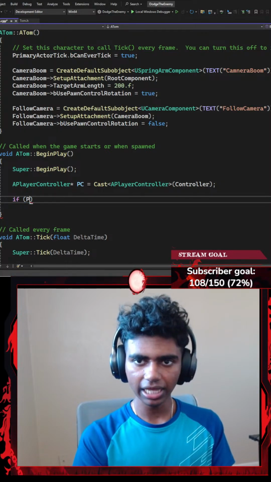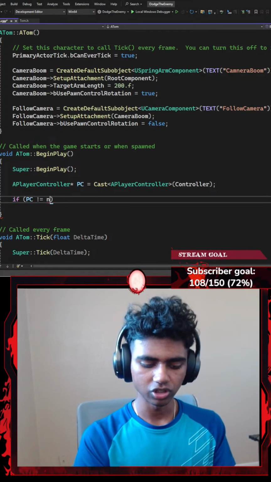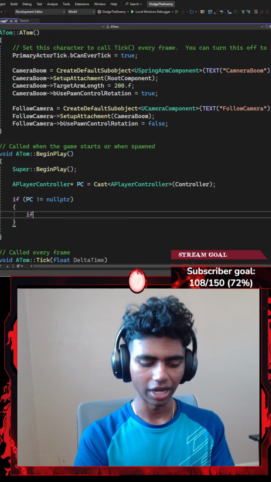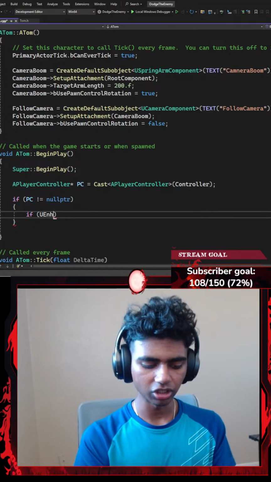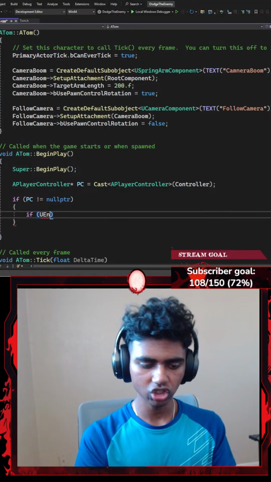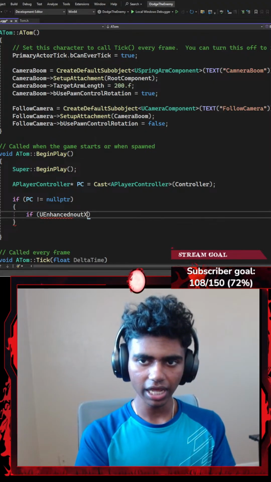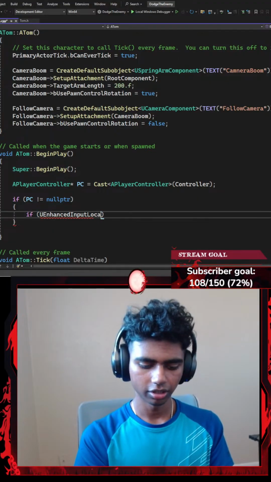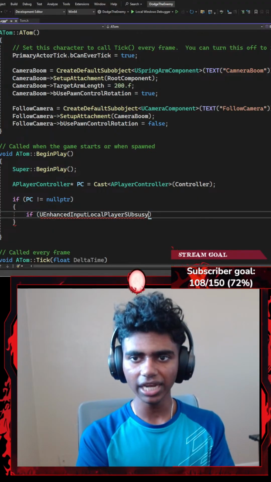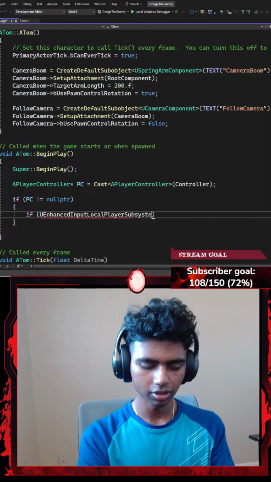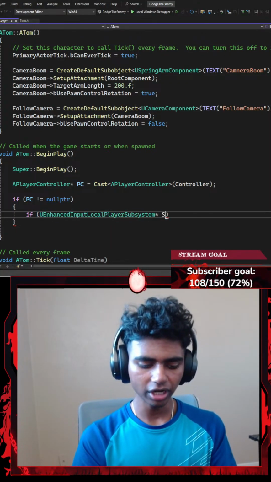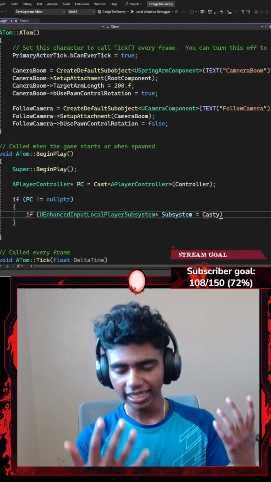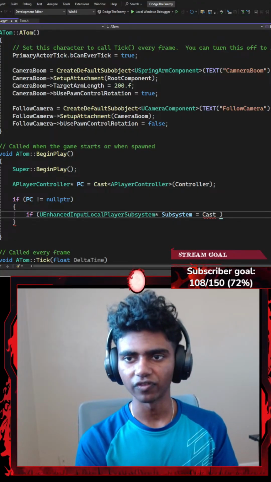Okay, then end this with a semicolon. Next, I'm gonna go with something like if my player controller is not equal to a nullptr. If my player controller did not return null, then I'm gonna do something. I'm gonna add another if statement to check if my UEnhancedInputLocalPlayerSubsystem, which is going to be represented by a pointer called something like subsystem, is equal to a cast again, which is practically like a filter.